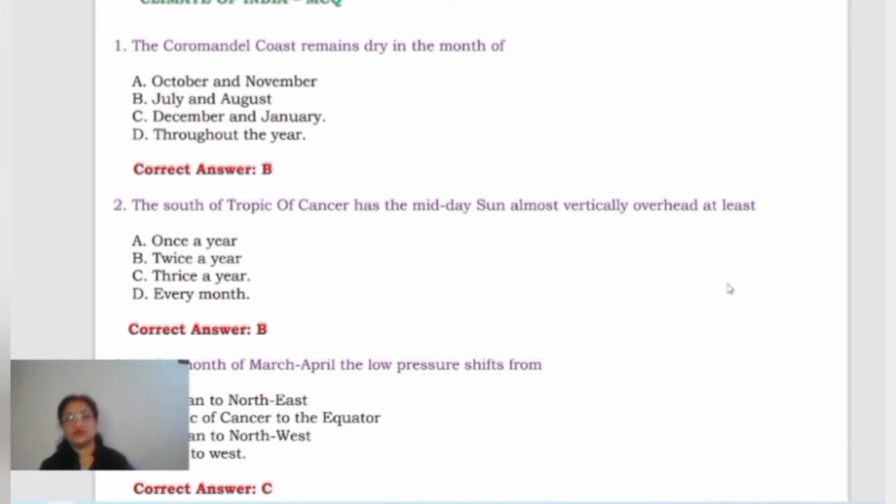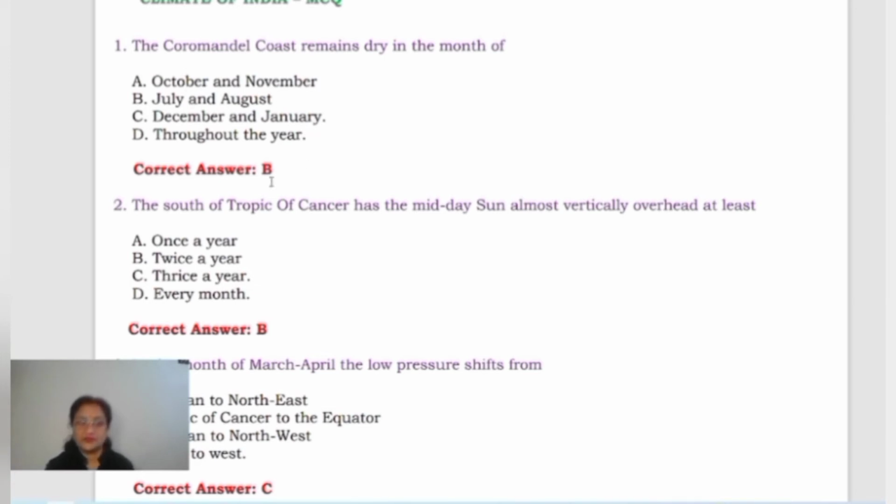Now in this case, you can see the first one, the Coromandel coast remains dry in the month of July and August. Yes, exactly. Why? Because that is the season when we are getting the southwest monsoons, and these strike the Western Ghats, while on the Eastern Ghats side, you will find especially the Tamil Nadu coast remains almost dry. Okay, now the next, so what is the answer of it?